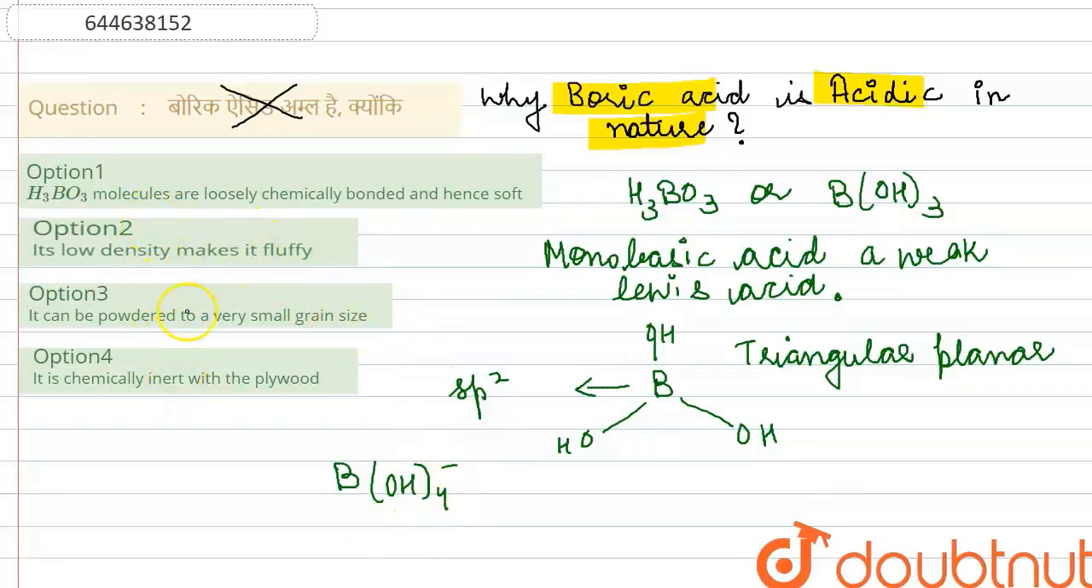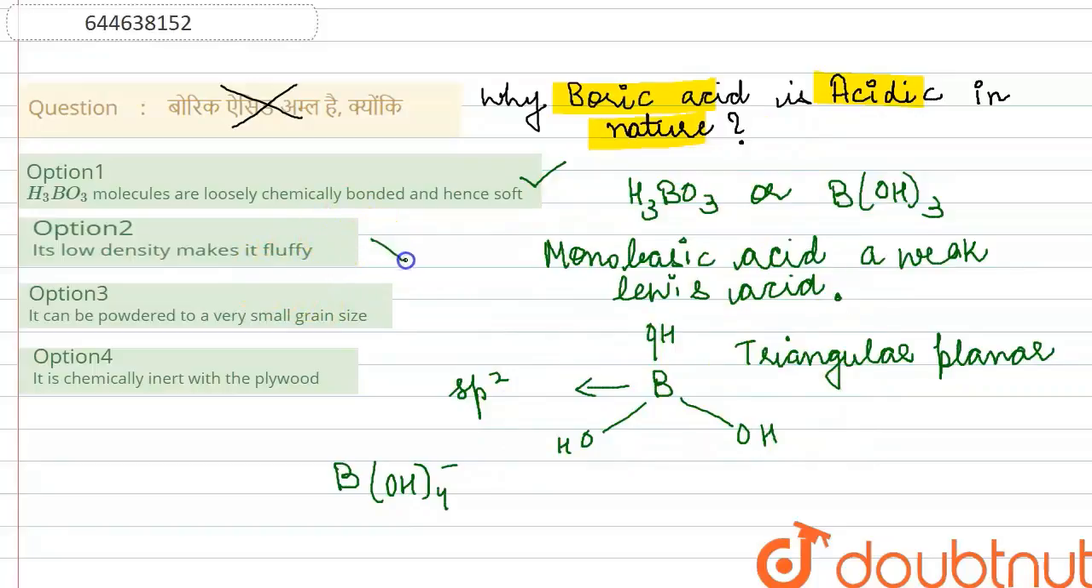So if you look at the following options, it is regarding the acidity. Why is boric acid acidic in nature? If you look at the first option, it says that H3BO3 molecules are loosely chemically bonded and hence soft. So this reason is correct, option number 1. Why? Because in boric acid we have boron and 3 OH units, as I've just explained. So they are loosely chemically bonded. It is a weak acid accepting electron pair, and because the central atom, boron, is soft, boric acid is soft in nature, that is why it is also acidic in nature.